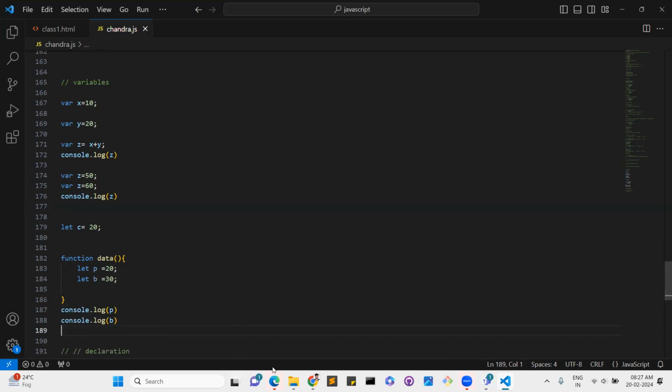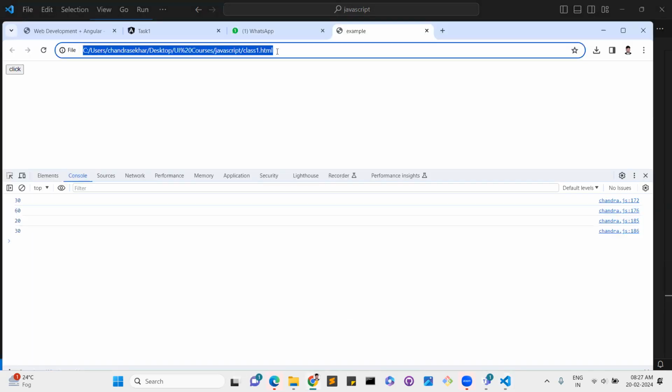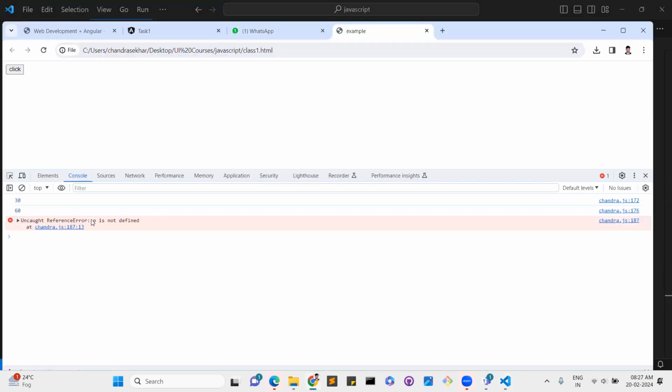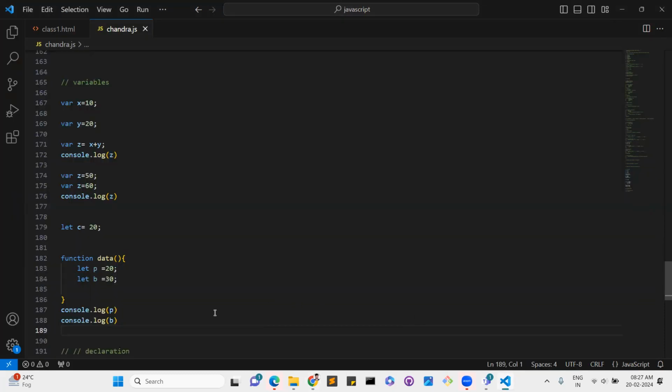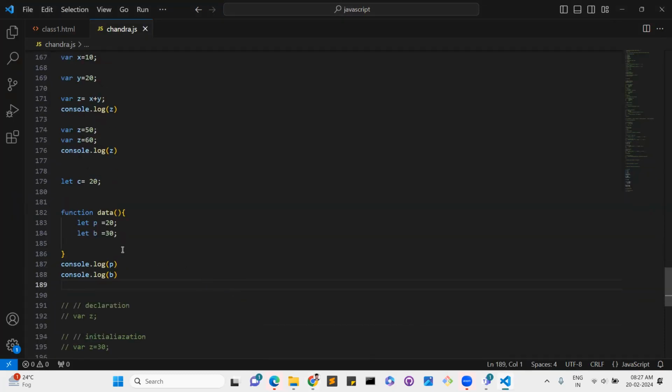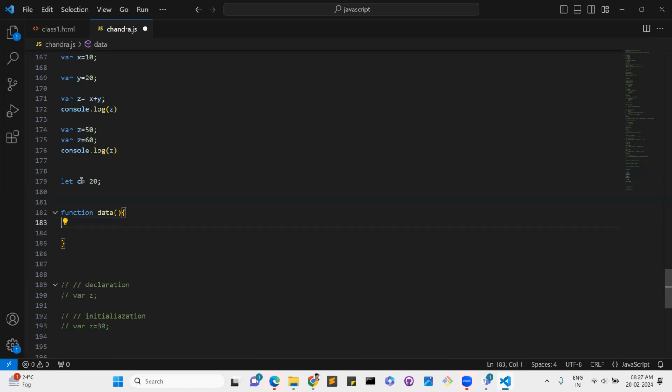See, the output will be an error: p is not defined, because we wrote it outside. So when we write it inside, then only it will work.